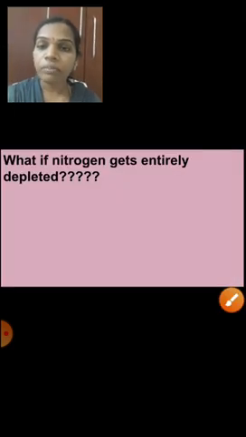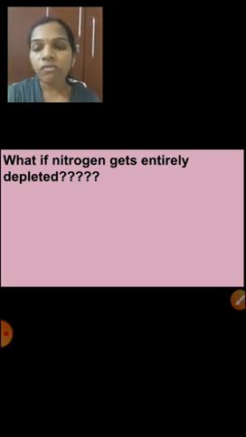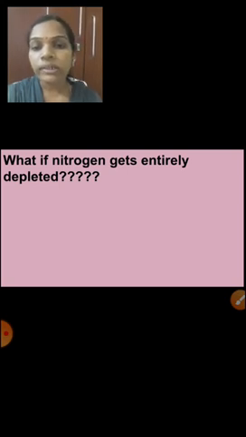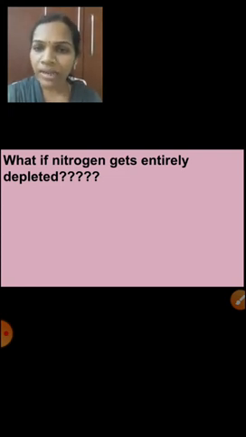Already I told you that nitrogen is one of the important components for plants and animals. If plants and animals continuously take nitrogen, and atmospheric nitrogen is continuously converted into nitrogenous compounds, what will happen? What if nitrogen gets entirely depleted? If we keep using it, the nitrogen level is decreasing. One day there will be no nitrogen in our atmosphere, isn't it? Will it happen like that?